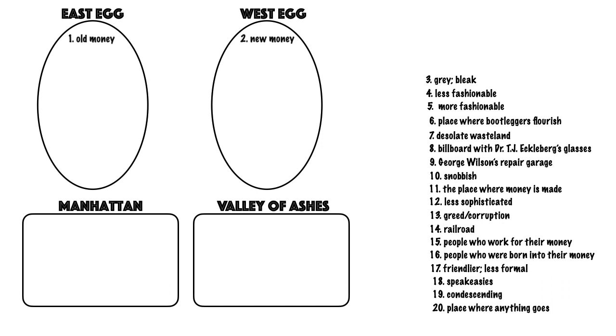Gray and bleak. Which one of these settings is gray and bleak? Of course, that is associated with the Valley of Ashes. Everything there is covered in dirt and dust and has this gray overcast.